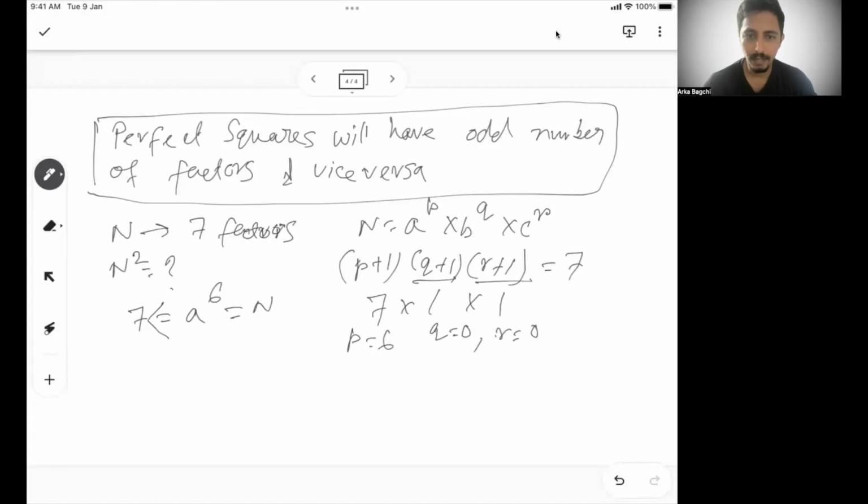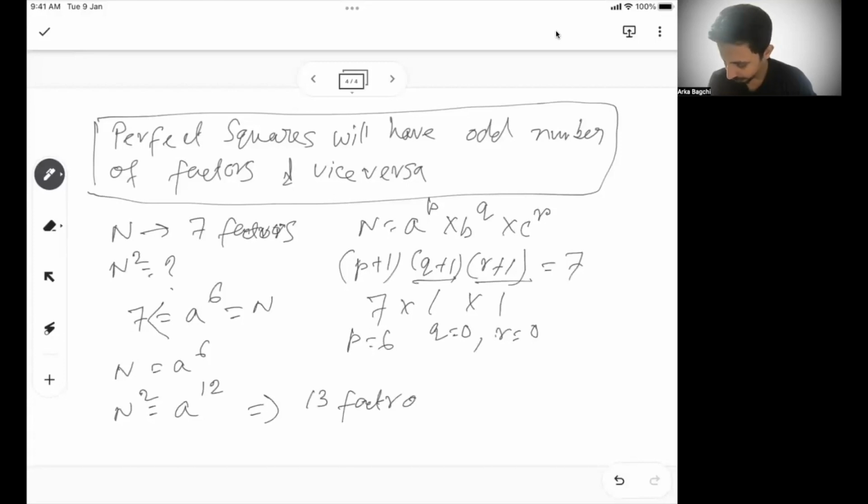Similarly, then p has to be 6. So then n becomes a to the power 6. If n is a to the power 6, your n square becomes a to the power 12. So that means n square will have 13 factors. Understood how we can approach this problem?